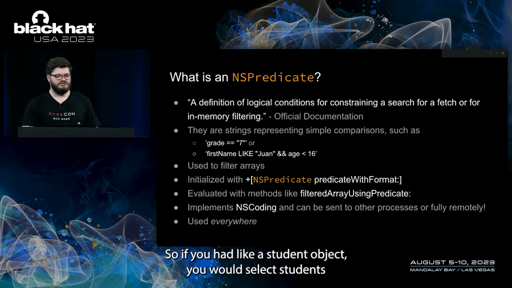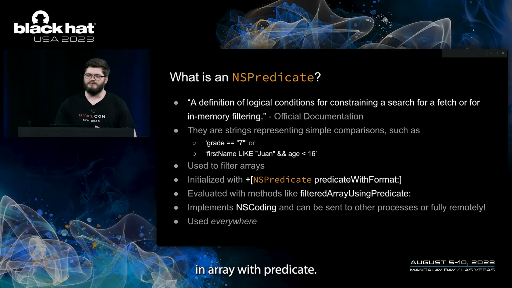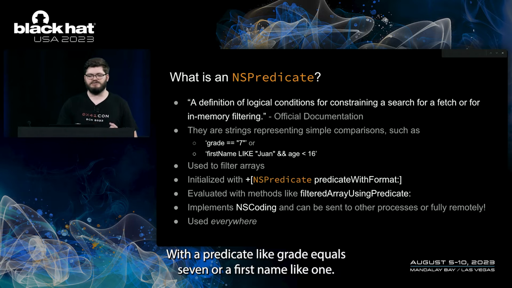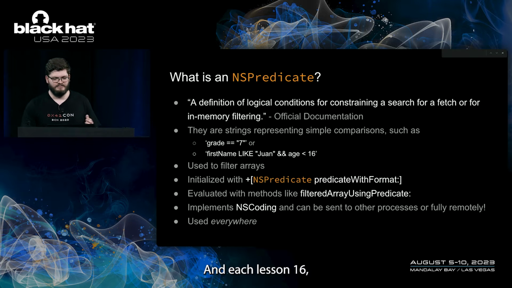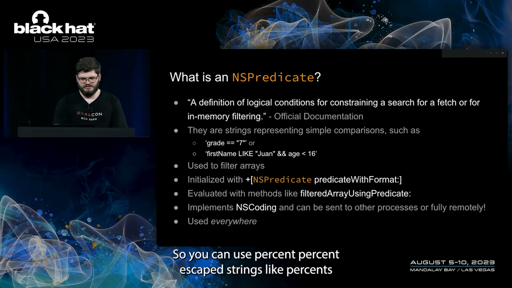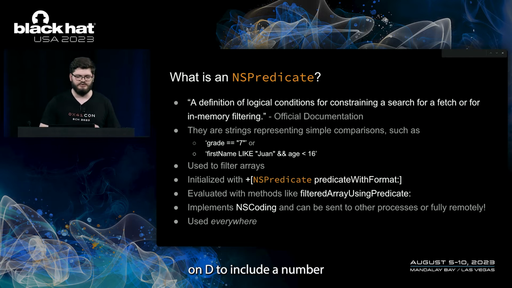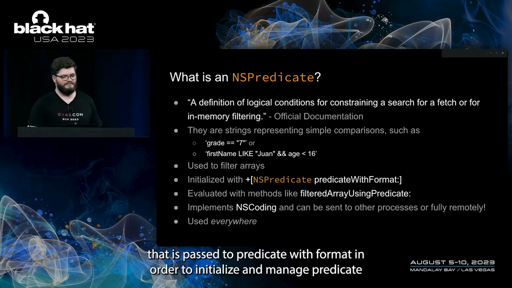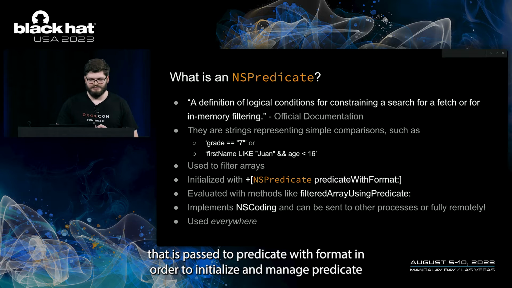So if you had a student object, you might select students in an array with a predicate like grade equals 7 or first name like Juan and age less than 16. These strings are actually format strings, so you can use percent escaped strings like %d to include a number that is passed to predicateWithFormat in order to initialize an NSPredicate.